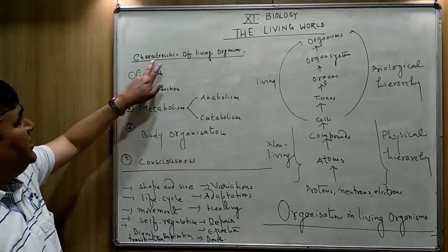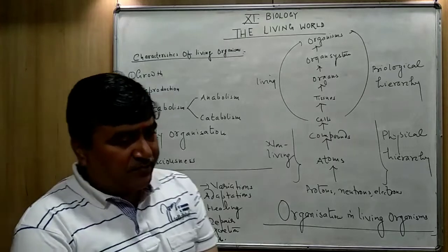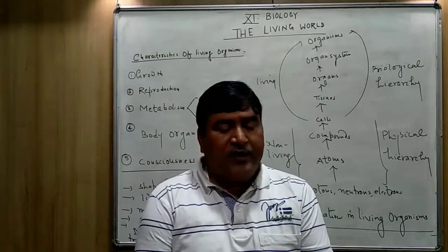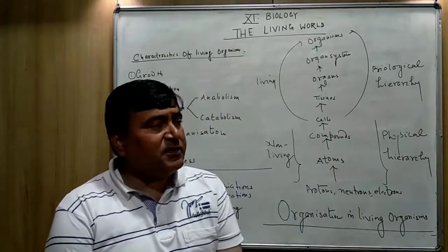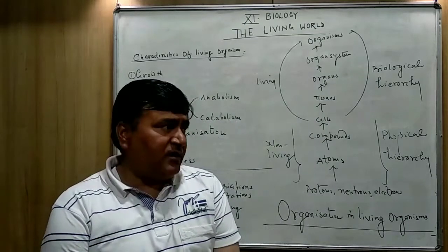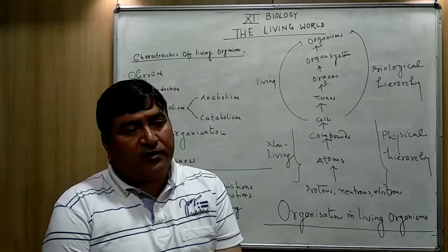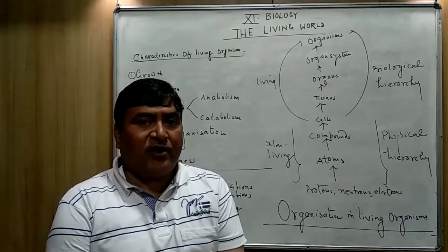Now you will see here the characteristics of the living things. As you know, all the living organisms have some basic activities which make them different from non-living things.